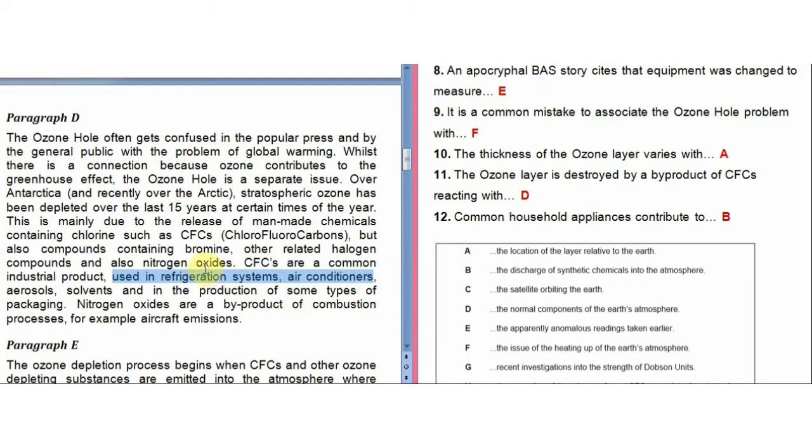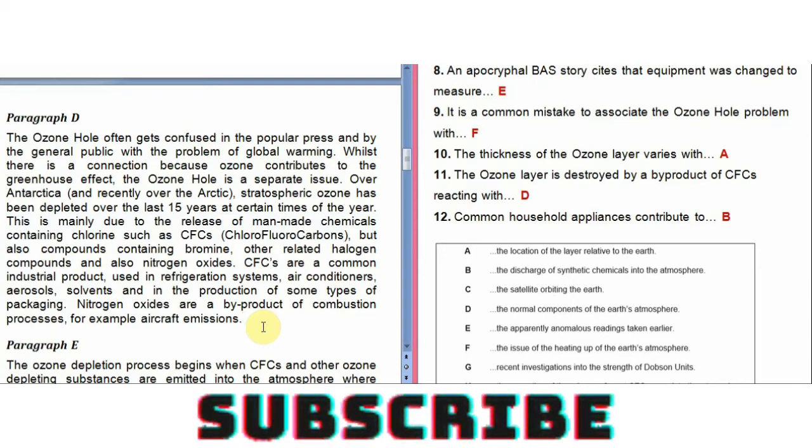And earlier they were talking about how this is mainly due to the release of man-made chemicals containing chlorine, such as CFCs. For the word release, it is written discharge. Those man-made, synthetic chemicals are released, discharged into the atmosphere, and they contain CFCs. And what contains the CFCs? Common household appliances such as refrigeration systems and air conditioners. So that is how the answer to the 12th question came: B, the discharge of synthetic chemicals into the atmosphere.